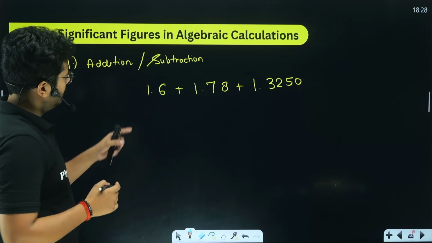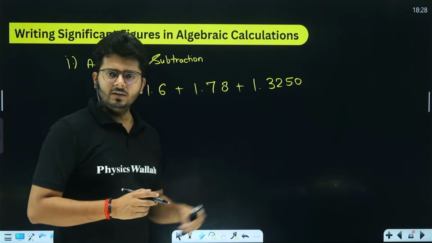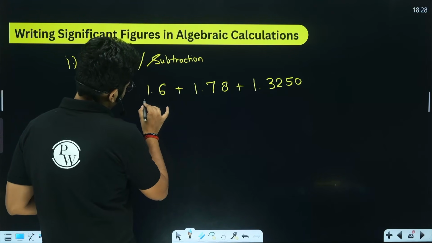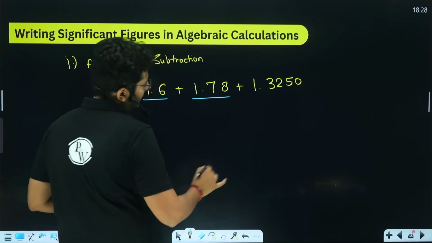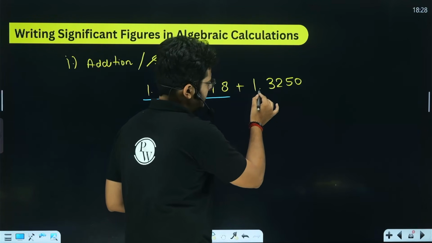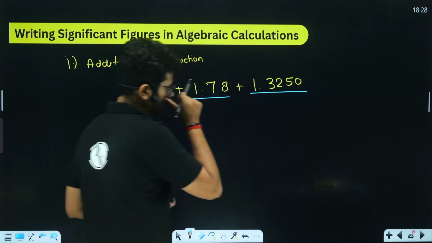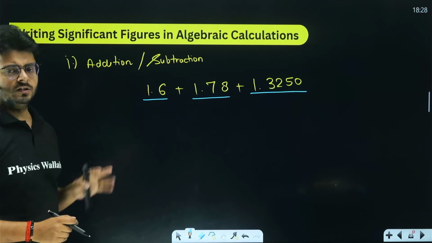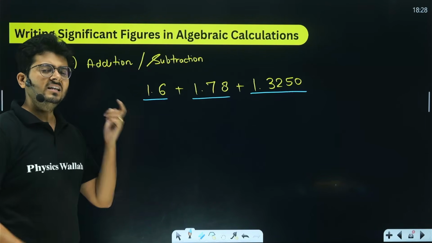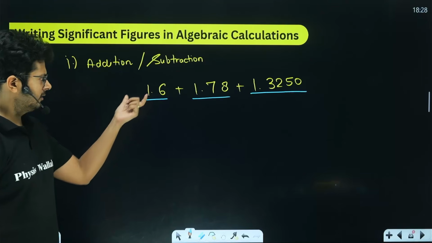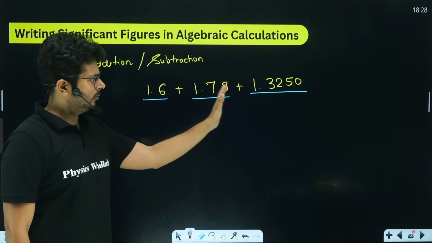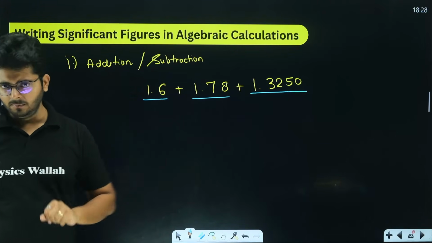The number of significant figures in all of these values is different, right? So what can you do? Here you have two significant figures, here you have 3, and here you have 1, 2, 3, 4, 5. This 0 is a trailing 0 and it's coming after the decimal point, so it will be significant. In the case of addition or subtraction, we must consider the value with the least number of significant figures. So here this one has the least number of significant figures. It has only 2. So we have to convert the remaining ones up to 2 decimal places, right?